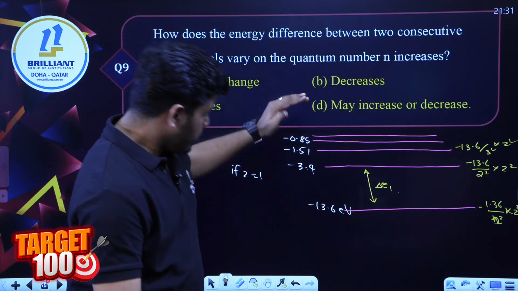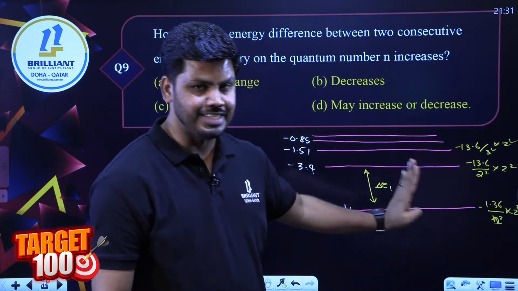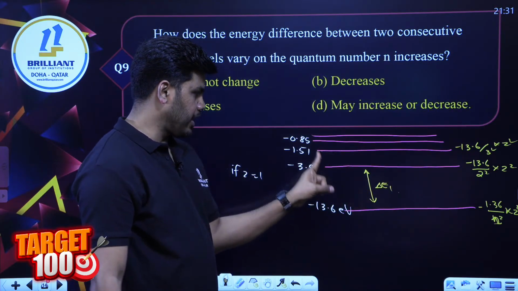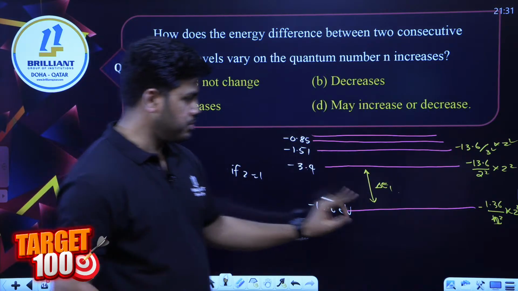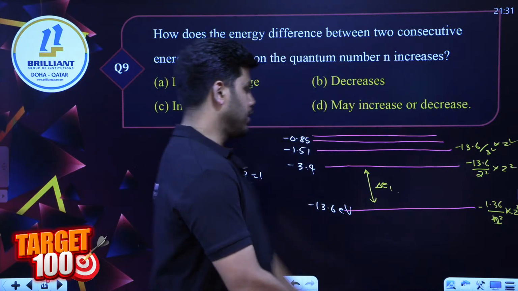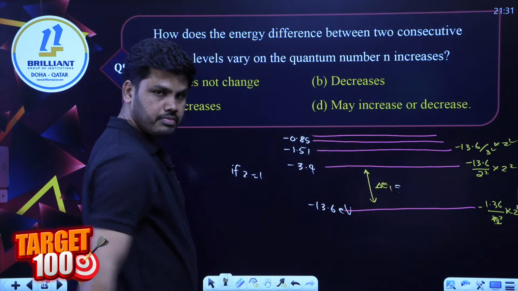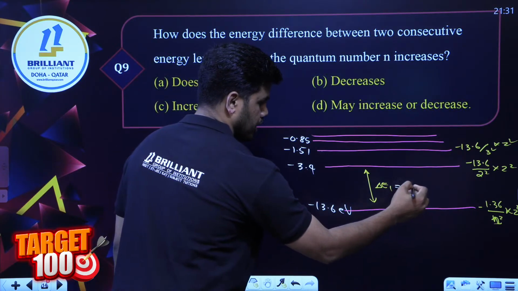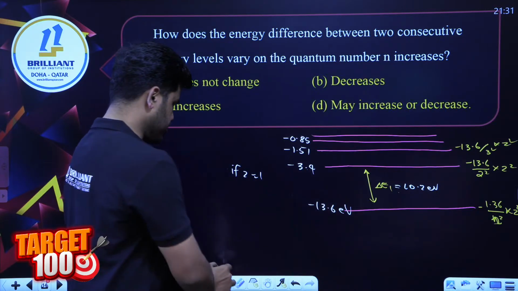I told you we can remember these values for further reference to solve these MCQ questions very easily. At least the first 4 energy levels of the hydrogen atom, specifically when Z is equal to 1. You can check, the energy difference between the first 2 is going to be 10.2 electron volt. That's the distance between the first 2 energy levels.